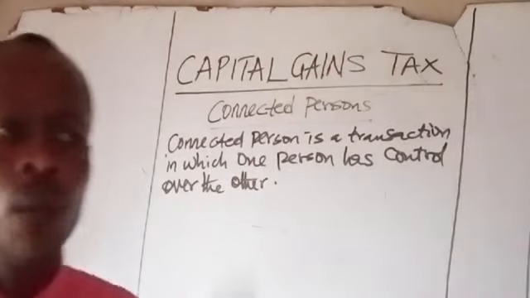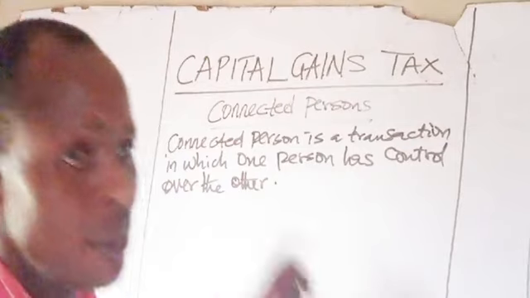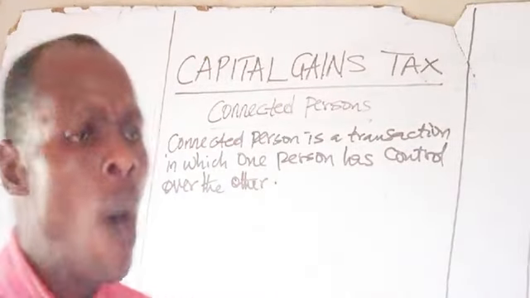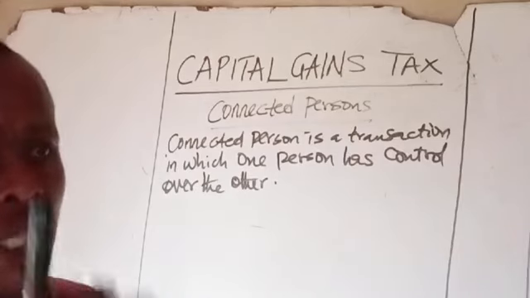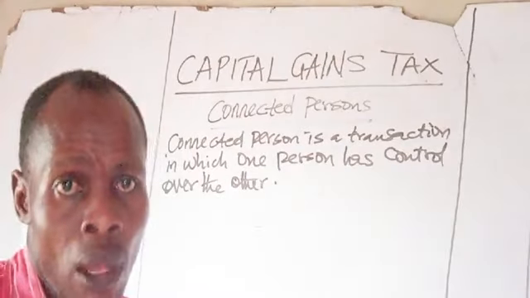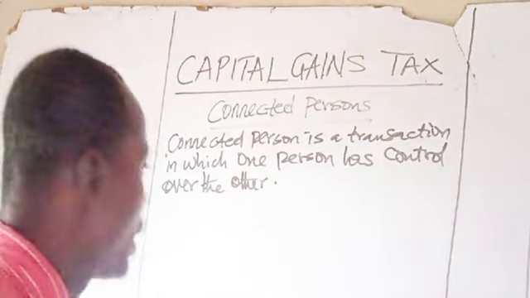It's a transaction in which the person making the disposal and the person who acquires the assets are connected. The person making the disposal and the person who acquires the assets are connected.